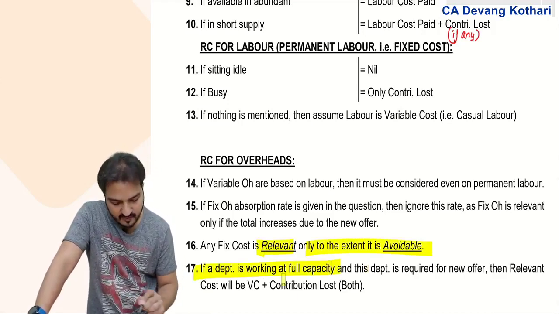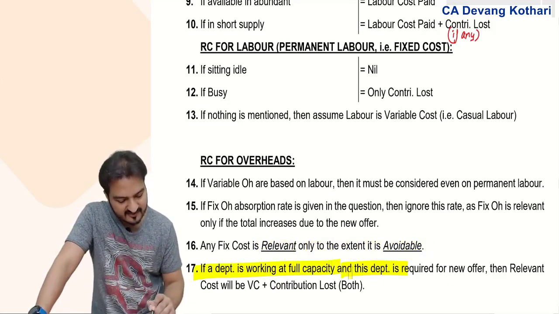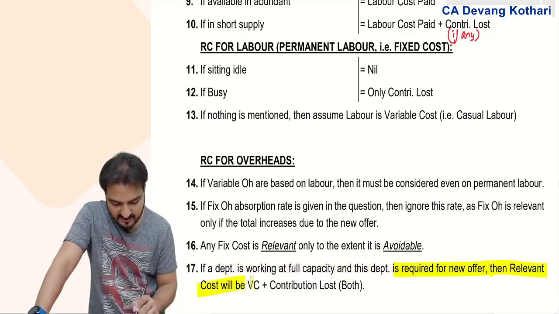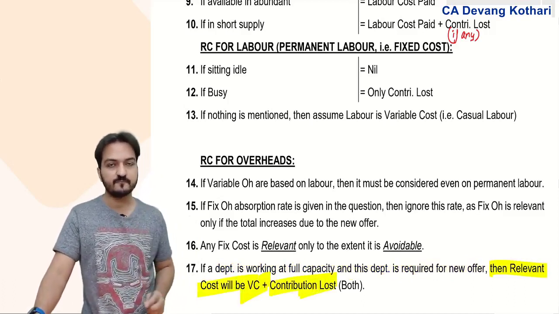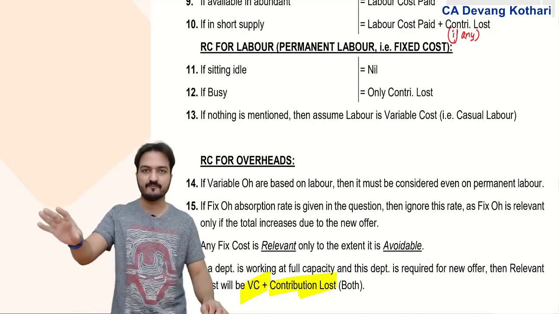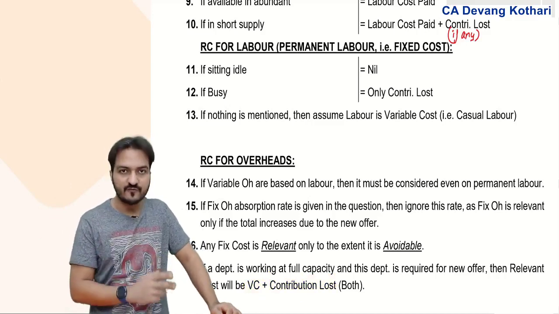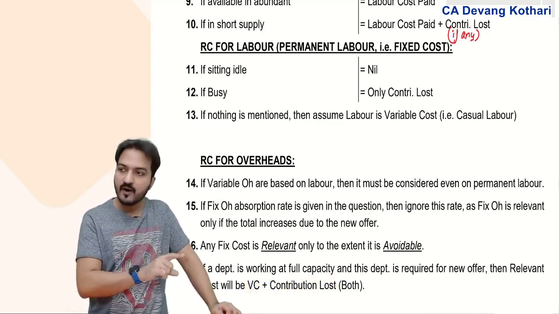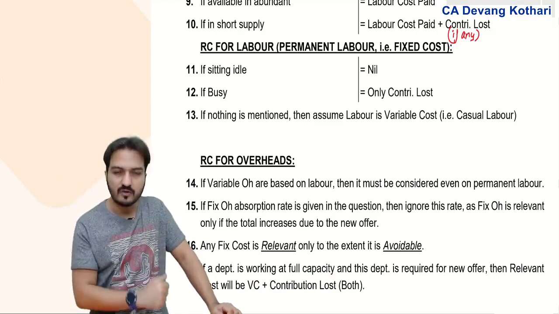If a department is working at full capacity and this department is required for the new offer, then relevant cost will be variable cost plus contribution lost both. If department P is required for new offer and is already working at full capacity, then if I use this department for new offer, my regular sales of that department will be affected.